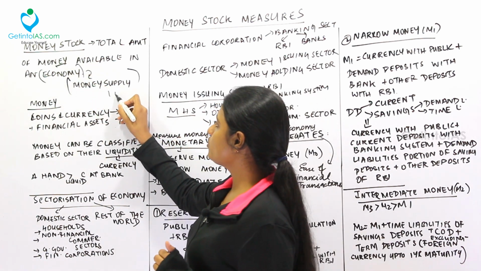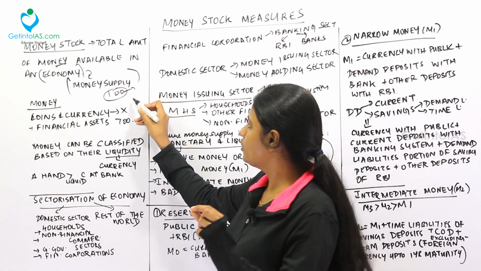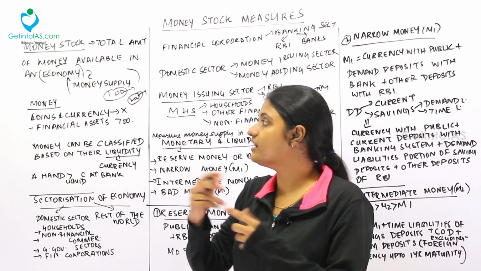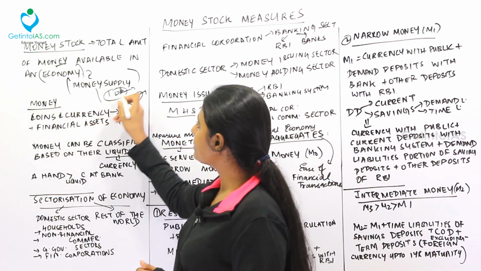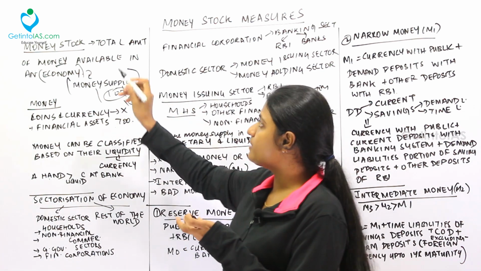See, today the economy may generate 100 rupees. So this is the money supply for that period of time. Tomorrow, 200 rupees. So this is the money supply. This money keeps rotating here and there. That is called money supply. So this is called the stock of money. This 100 is the stock of money, 200 is the stock of money. That is called money stock.